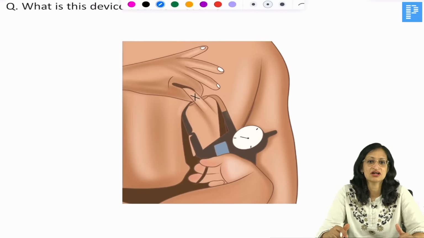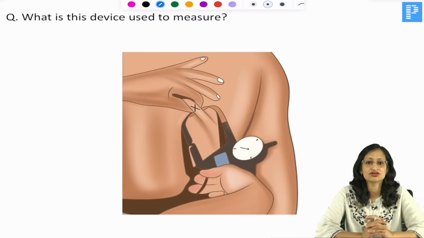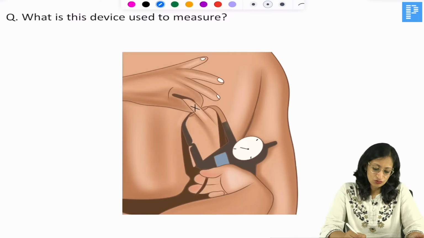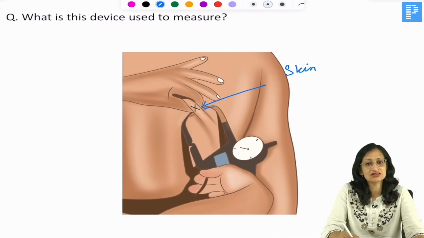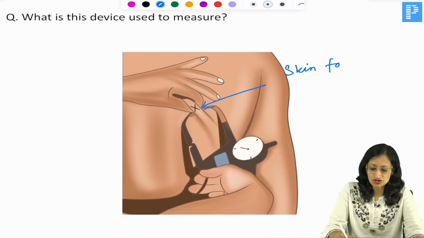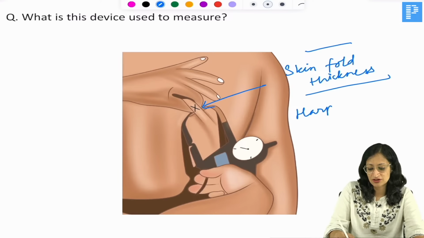What is this device used to measure? What is being measured here? So you can see what is being measured here is the skin fold thickness. Can you tell me the name of the device? We are measuring the skin fold thickness and the name of the device here is the Harpenden calipers. Very good.